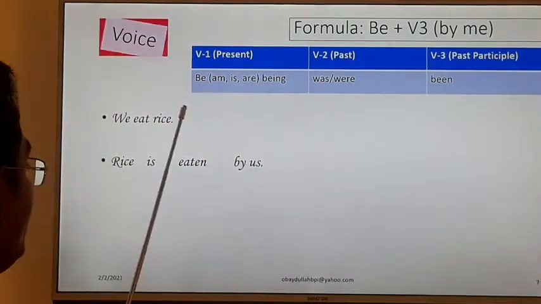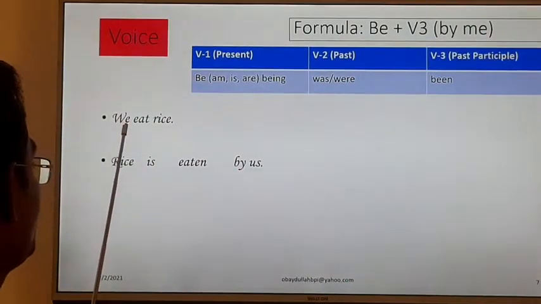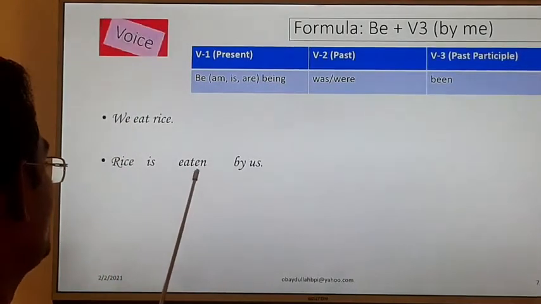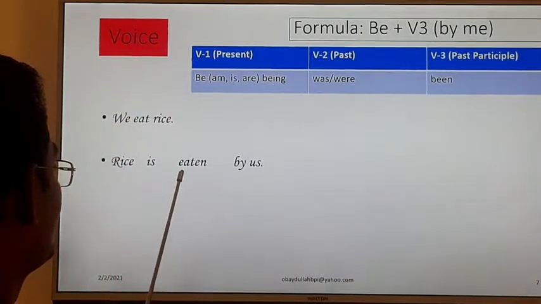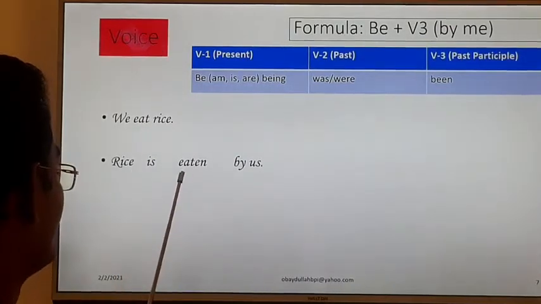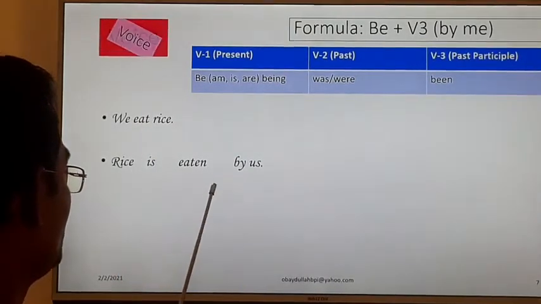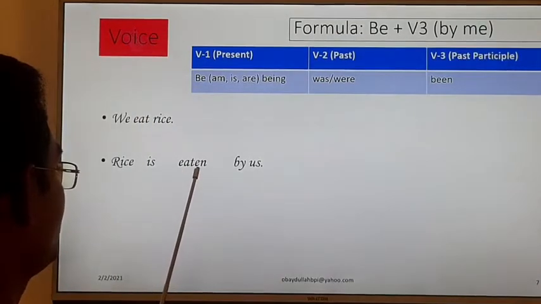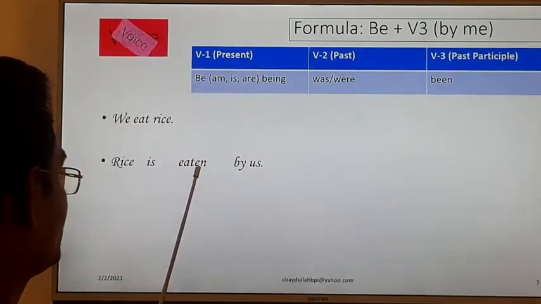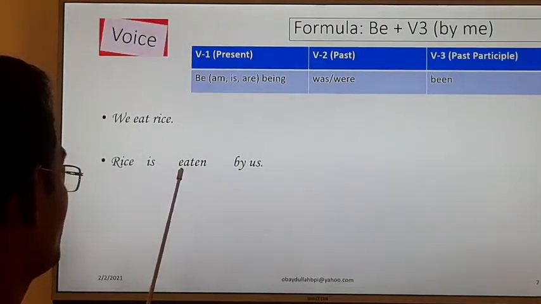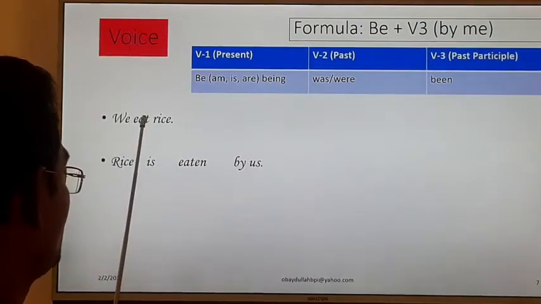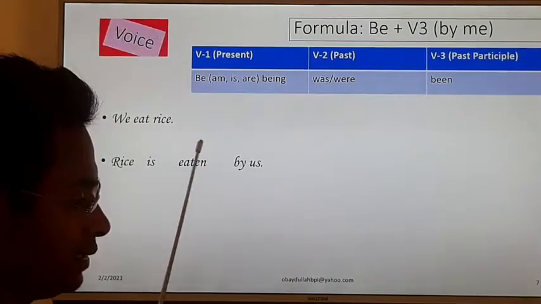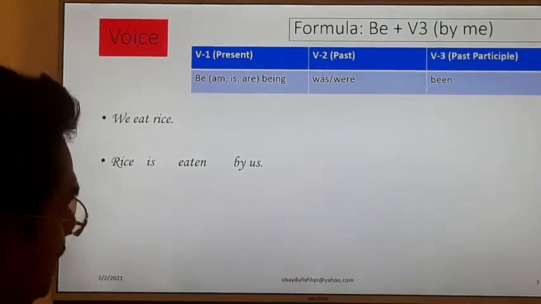So when you get one verb in the active voice, in the passive voice there will be 2 verbs. One verb will become double. If you get 2 verbs, here will be 3; we have to add one more verb, so the total will be 3. If you get one verb, here will be 2. If you get 2 verbs, here will be 3. This way we have to change the verb. It is a very easy and simple topic.